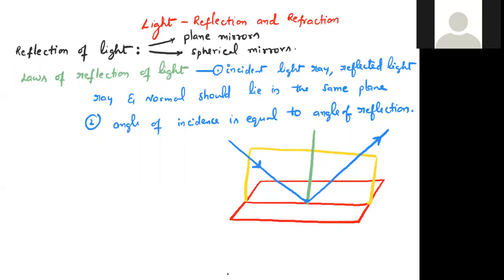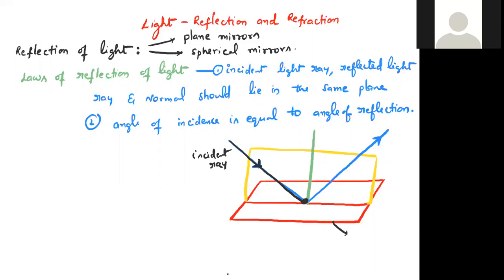Plane mirrors were already covered in lower classes. What are the laws? It is very simple. Consider this is the incident ray; see here, I have already drawn the diagram. This incident ray is falling on the boundary of the two media.